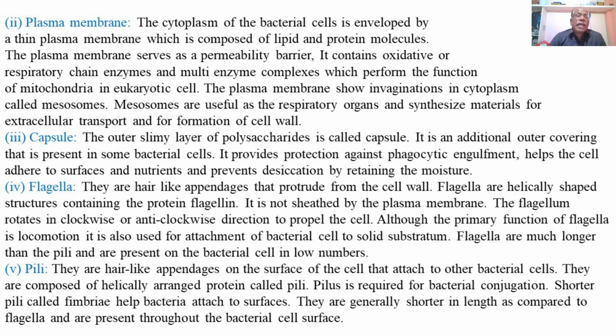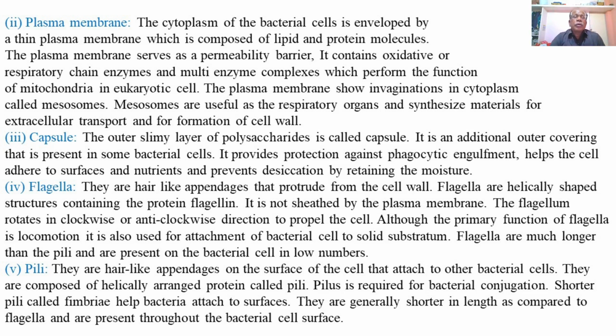Then the flagella are hair-like appendages that protrude from the cell wall. Flagella are helically shaped structures containing the protein flagellin, and are not sheathed by the plasma membrane. So certain prokaryotic or bacterial cells possess a single flagellum, which serves as a locomotory organ and is composed of a protein called flagellin. It is not sheathed by the plasma membrane.